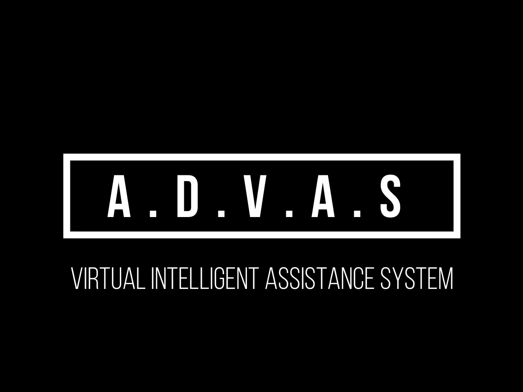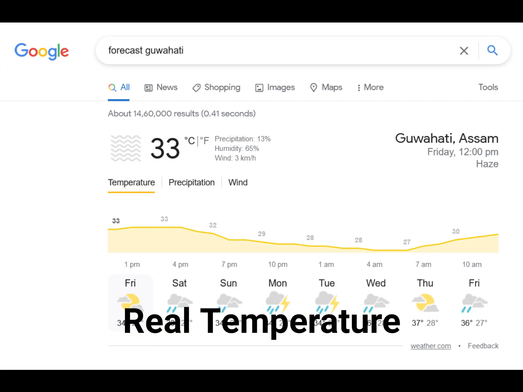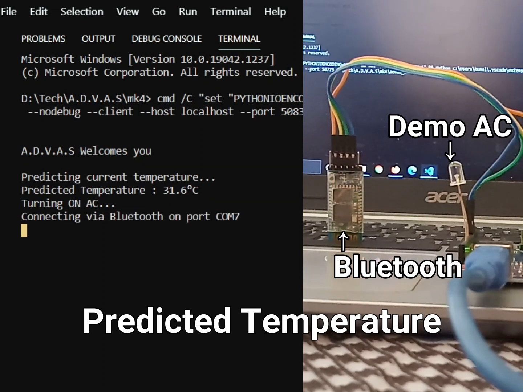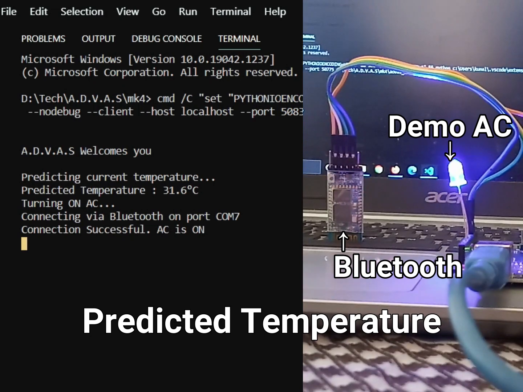The demonstration video of our working model. AdVez welcomes you. Real-time temperature from Google is 33 degrees Celsius. Predicting current temperature. Current predicted temperature is 31.6 degrees Celsius. Turning on air conditioner. Connecting to air conditioner via Bluetooth on port COM7. Connection successful. Air conditioner is now on.